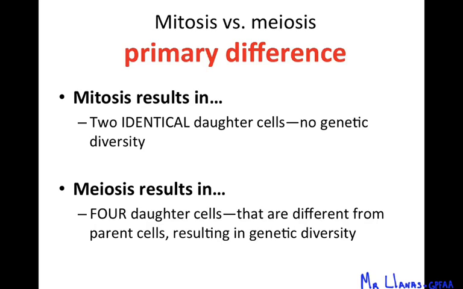And genetic diversity is very important because that's the reason why you don't look identical to your brother. If there was no genetic diversity in our population, then everybody would look the same. All the males would look the same. All the females would look the same. We wouldn't have any difference.